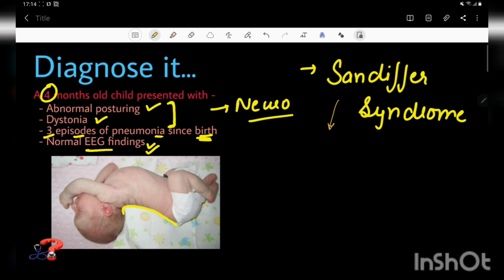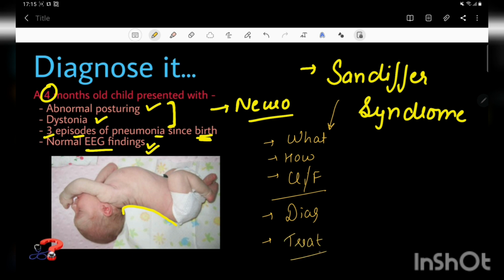So we are going to discuss Sandifer syndrome under these headings. Firstly, what it is and how it occurs. Next, what are the clinical features by which the child presents to us. Next is how we diagnose this case, and last is how we treat this case. What are the treatment modalities?